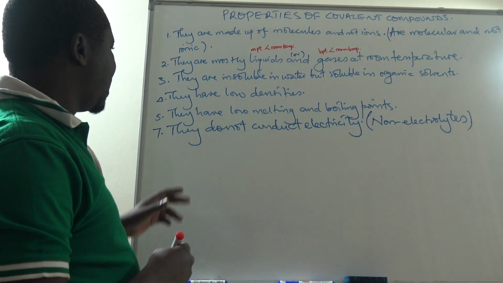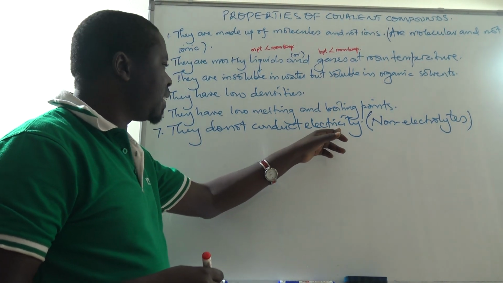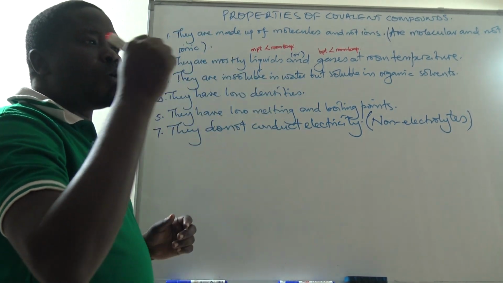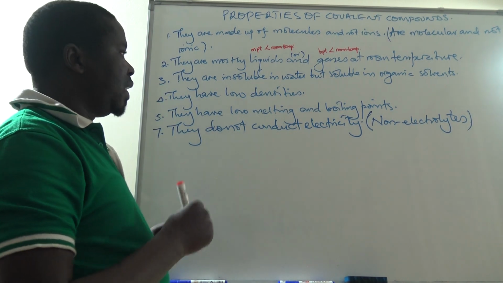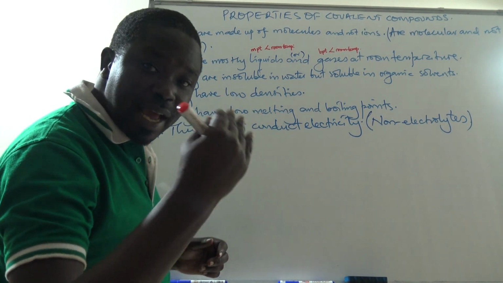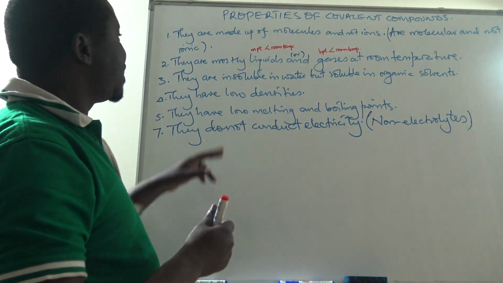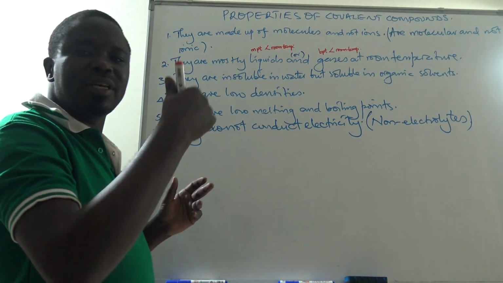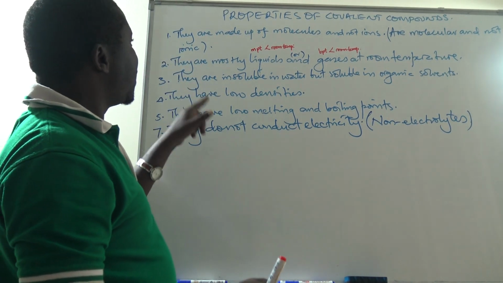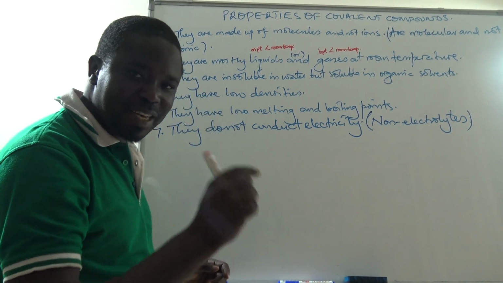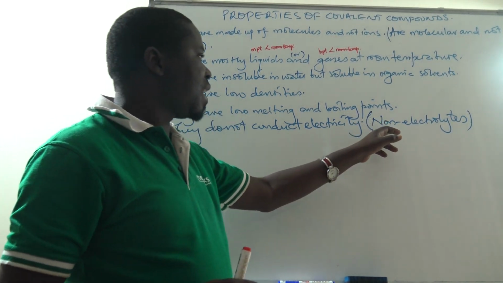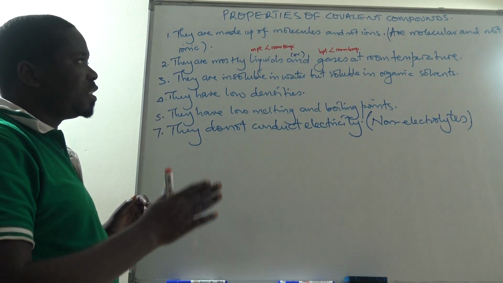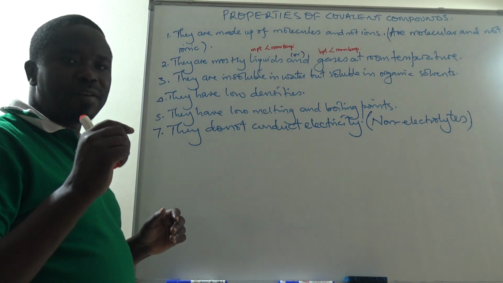Then we said also that they do not conduct electricity completely in any state. So they are said to be non-electrolytes. Non-electrolytes are compounds that do not conduct electricity. In this case, compounds, not elements, but compounds. Ionic compounds are electrolytes because they conduct electricity either in the molten state or in the aqueous state. But for the covalent compounds, no way. They don't conduct electricity, so they are said to be non-electrolytes. So these are the properties or the characteristics of covalent compounds.